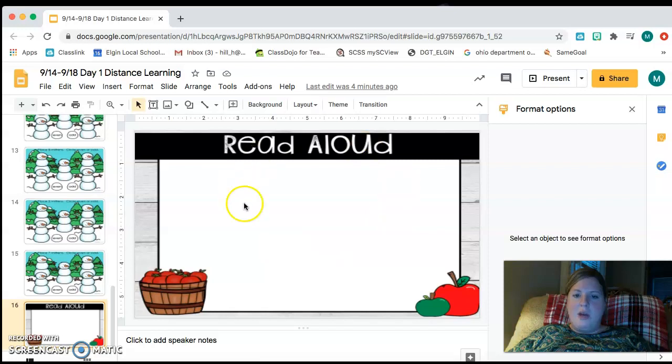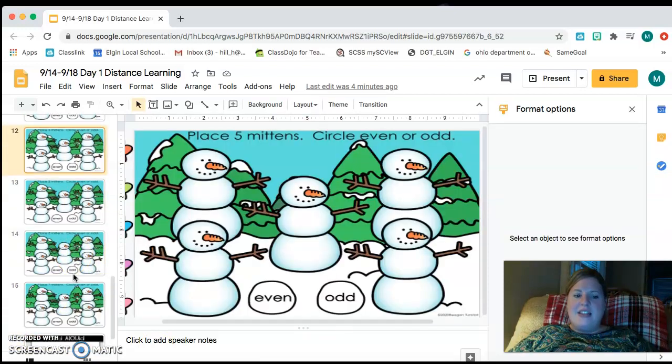And then down here will be a read aloud that you will press play and you will watch the read aloud for the day. That is it for your assignment.